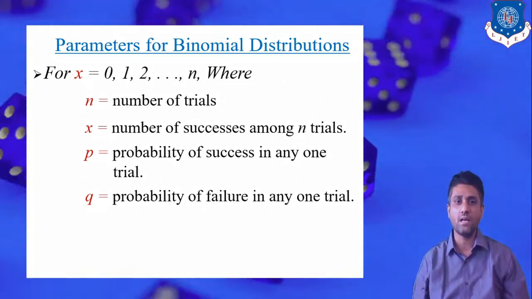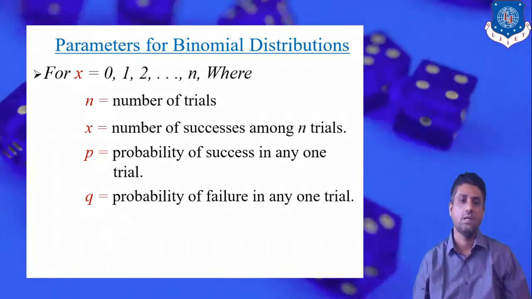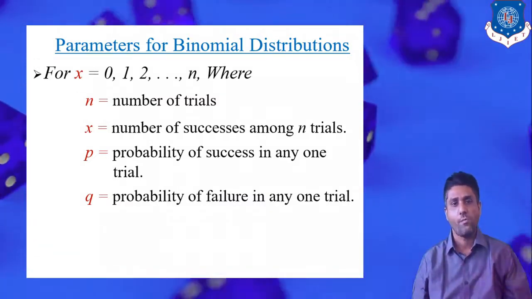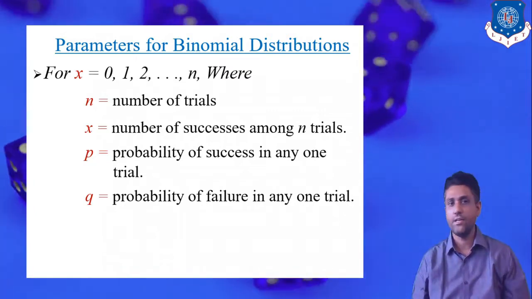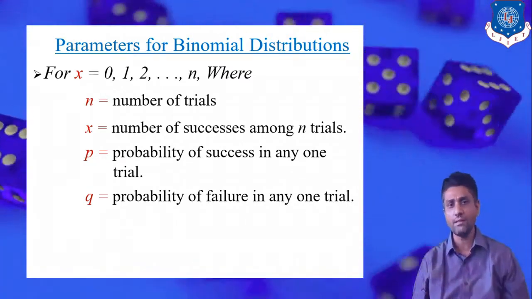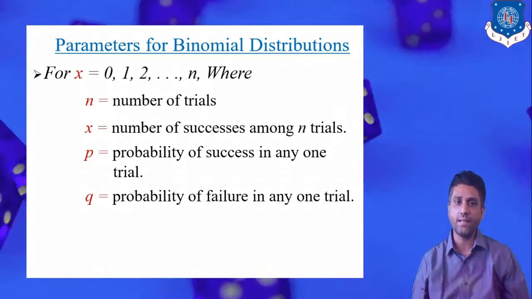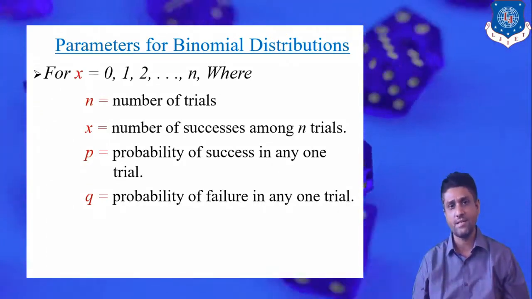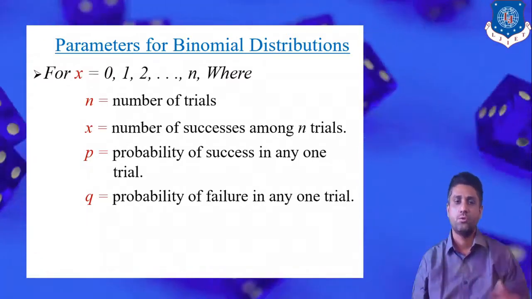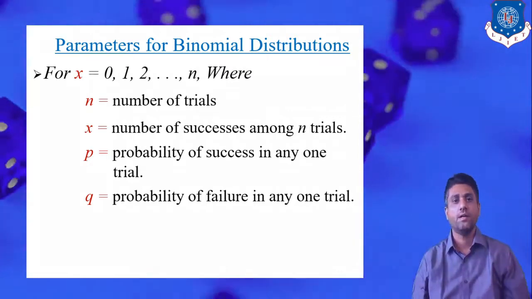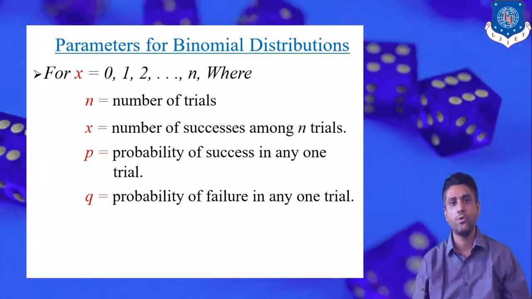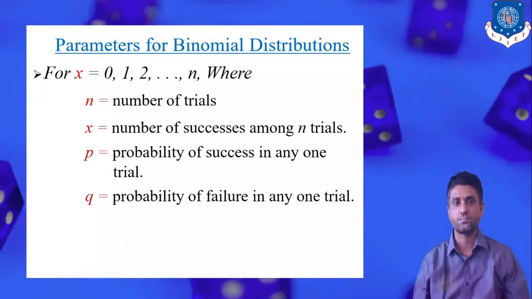For example, when we toss a coin, we know that there are exactly two outputs, namely head and tail. So whenever a random experiment has exactly two outputs, like head and tail, either success or failure, to evaluate the probability of that random experiment we have to use this binomial distribution.